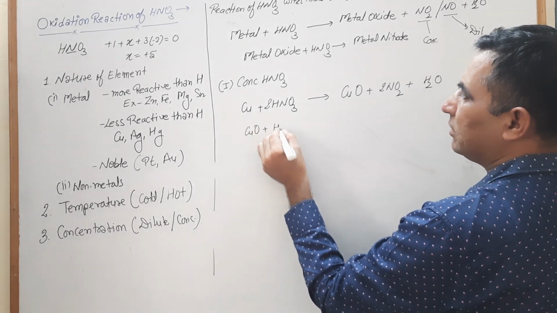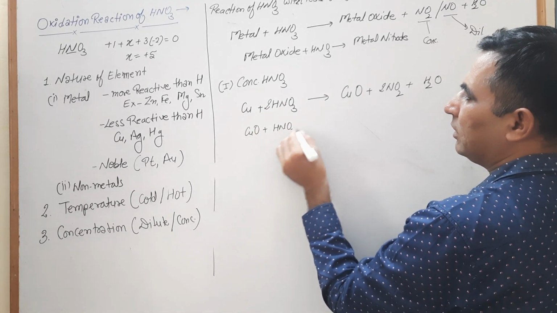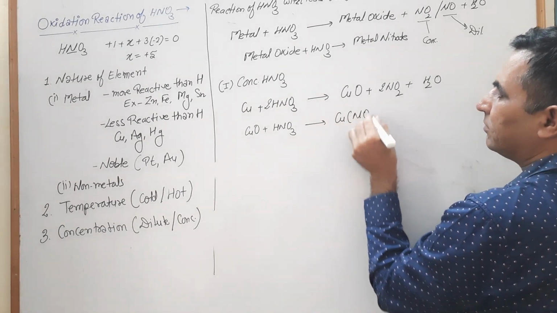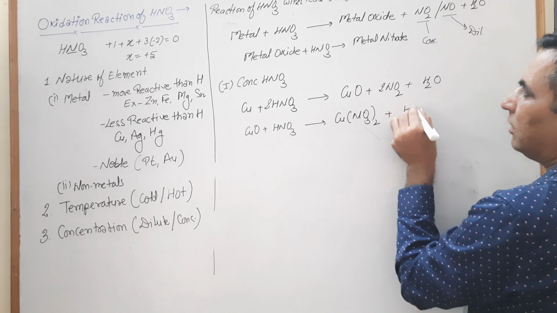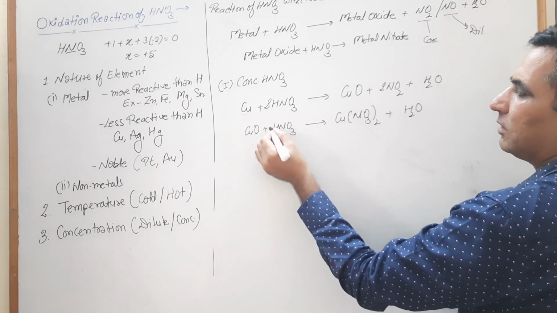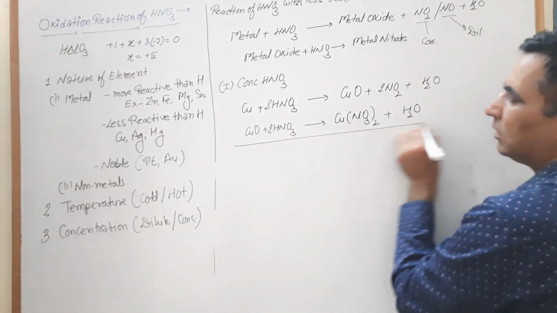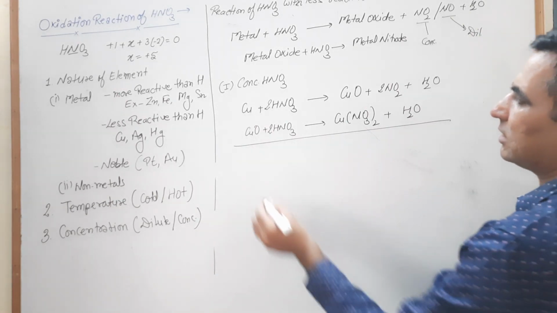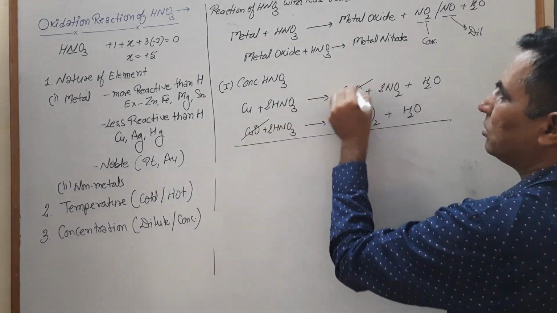Your copper oxide reacts with HNO3, which turns into copper nitrate and H2O. Balance this one by multiplying by 2. Now add these two equations. When we add these two equations, the cancelable quantity is CuO.